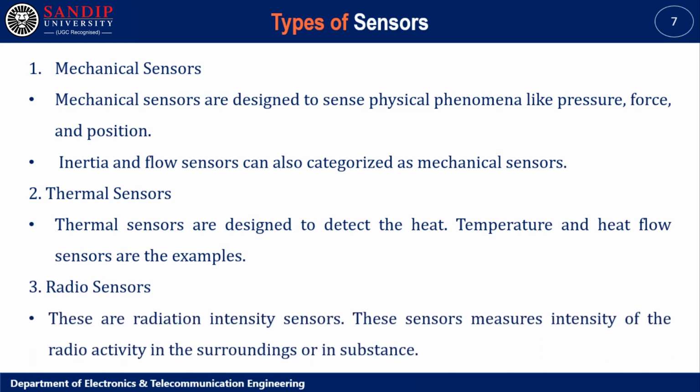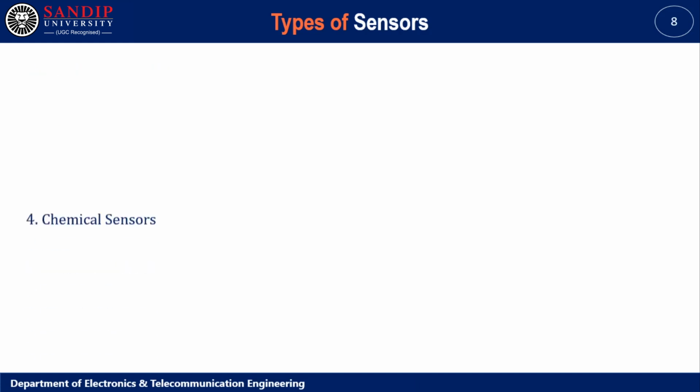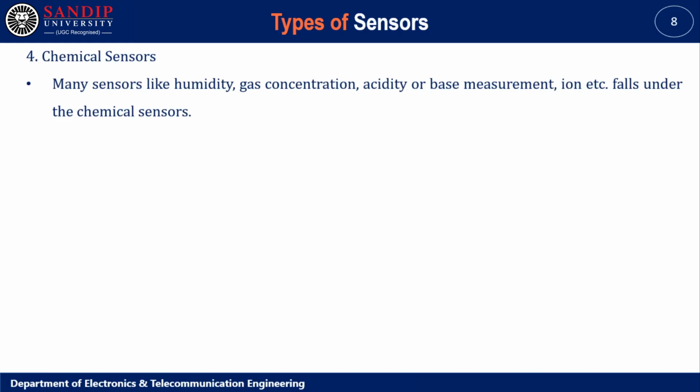Radiation sensor. These are radiation intensity sensors. This sensor measures the intensity of radioactivity in the surroundings or in a substance. Chemical sensors. Many sensors like humidity, gas concentration, acidity or base measurement, ion, etc. also fall under chemical sensors.